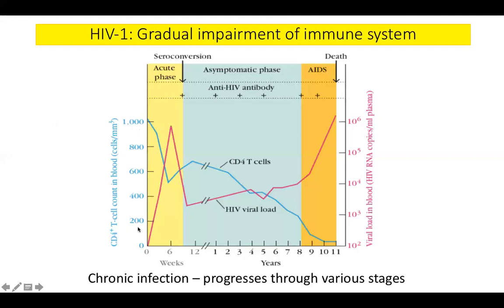When it drops to the critical level of 200 per mm cube, then the person goes into the third and terminal phase of the disease known as AIDS, acquired immunodeficiency syndrome. So what happens in this? Because the T cell counts have dropped so low, now you will have all that spectrum which we saw in the initial slide. What happens when T cell defects are there? Which opportunistic infections develop?